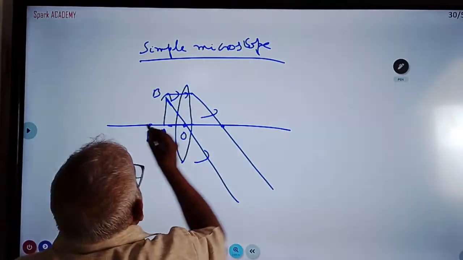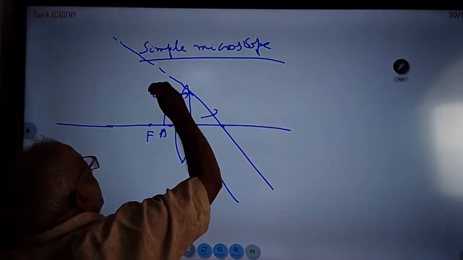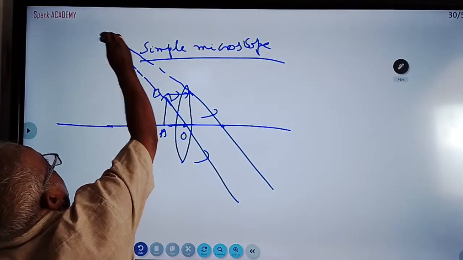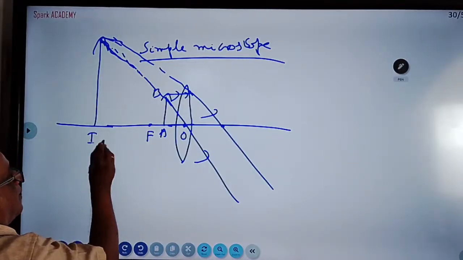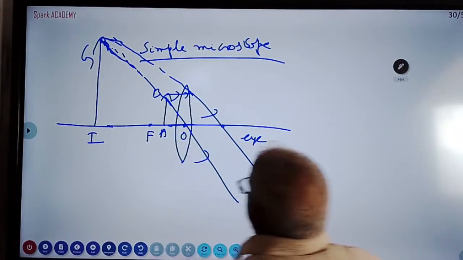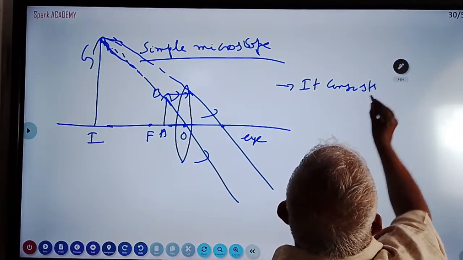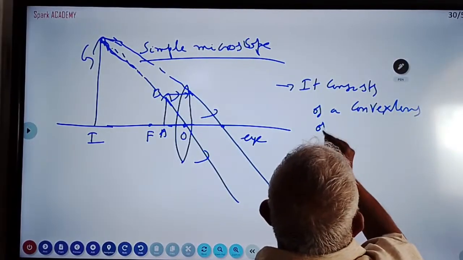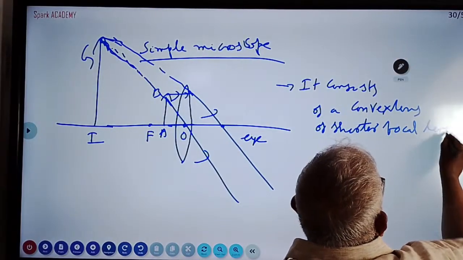If we extend these rays back, they will meet. Our diagram is not very good. The diagram is like this. So, the simple microscope consists of a convex lens of shorter focal length. This is called a magnifying glass.